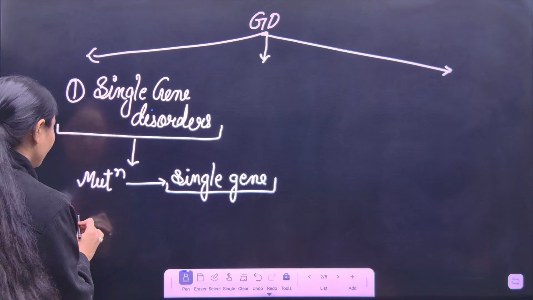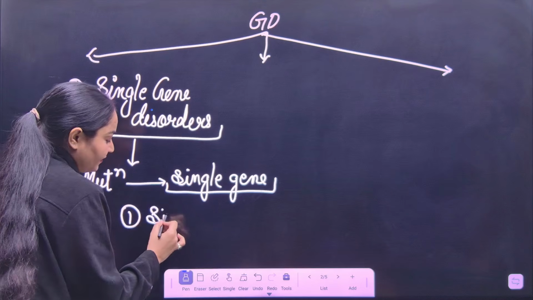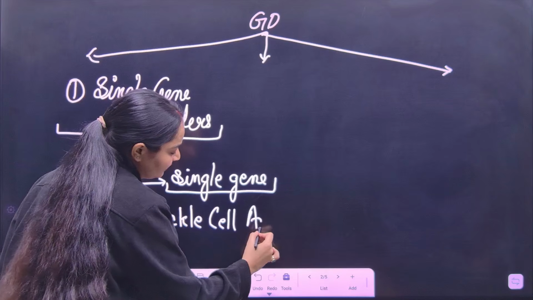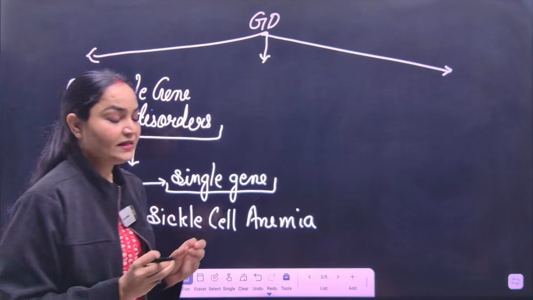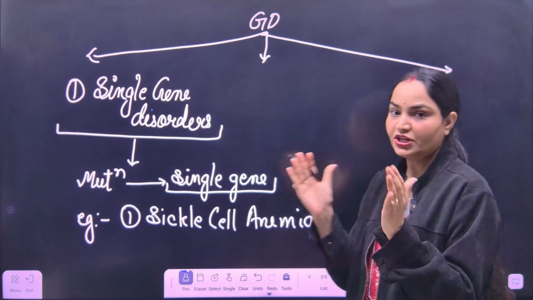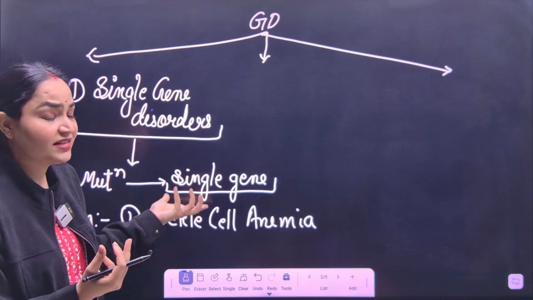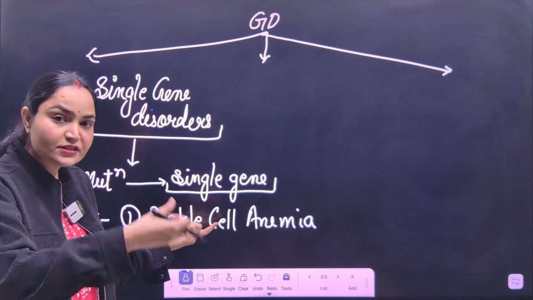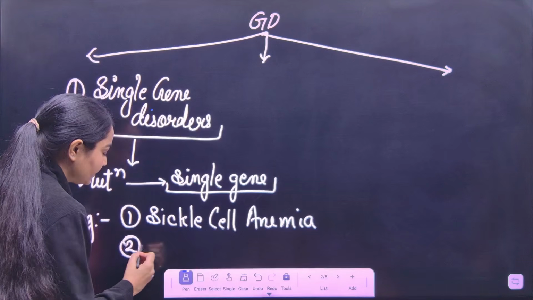For example, what are the examples of single gene disorder? Number 1 is sickle cell anemia. In sickle cell anemia, your RBCs, red blood cells, change their shape into a sickle shape. Okay, so this is not normal. This is caused by a mutation in a single gene. So this is a disorder which is called sickle cell anemia. Now the second example is cystic fibrosis.